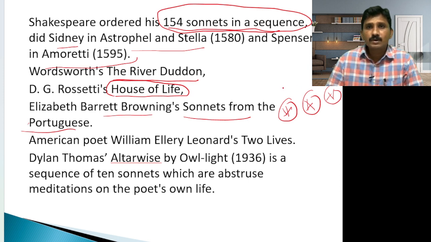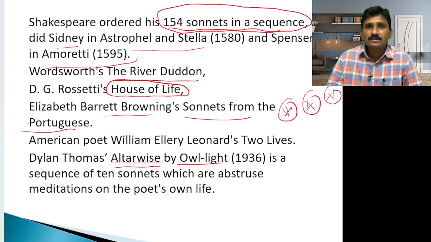Elizabeth Barrett Browning's Sonnets from the Portuguese is a very, very important work. American poet William Ellery Leonard's Two Lives, and Dylan Thomas's Altarwise by Owl-Light is a sequence of 10 sonnets which are abstruse meditations on the poet's own life. So these are the sonnet sequences, and we completed what is a sonnet.